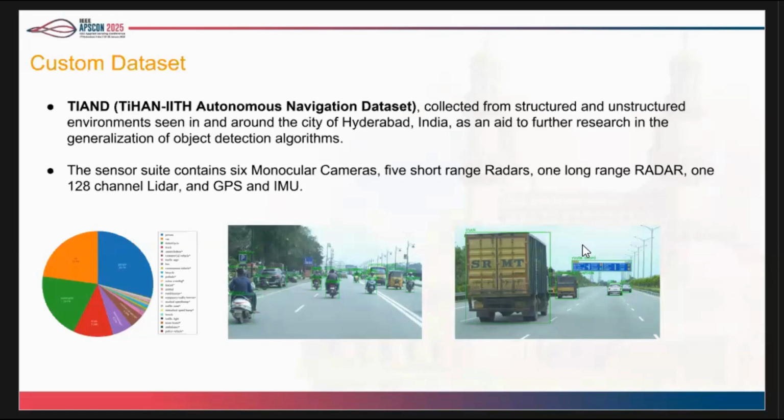This is the class distribution for object classes. Person, car, and motorcycles are the most found objects in Hyderabad city. That's what we found. This shows 2 random scenes from Hyderabad city with object detection results.